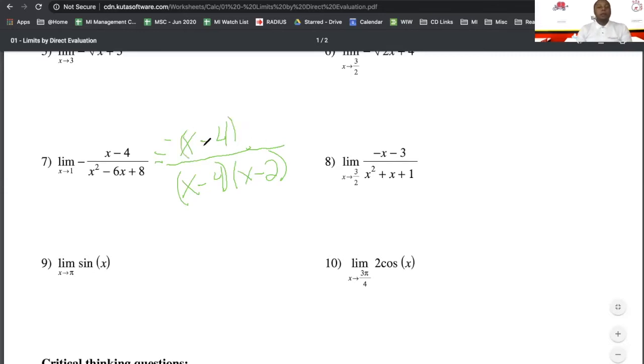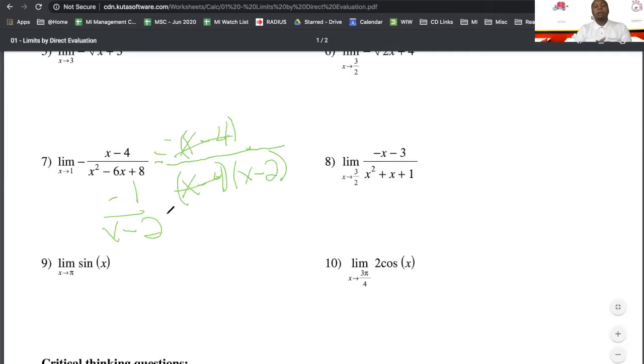So now you're saying, okay, Benda, we have an x minus 4 on the top and an x minus 4 on the bottom. That means something good for us, right? Yes, it does. That means we can just cross it out. Now we have -1 all over x minus 2. So that was, I think, D on our flow chart.